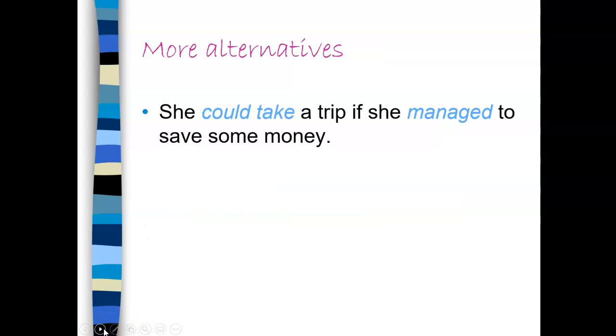Or she could take a trip if she managed to save some money. Again, my if clause is in the middle. So my verb that follows is in the past. And here is my modal. She could take a trip.